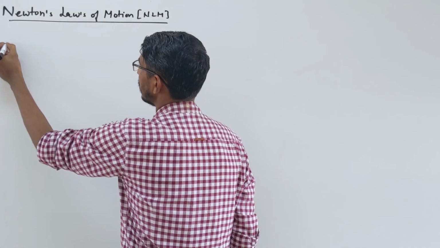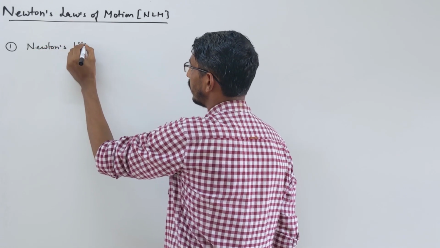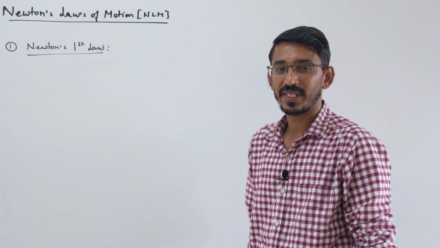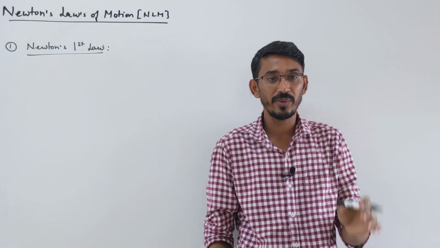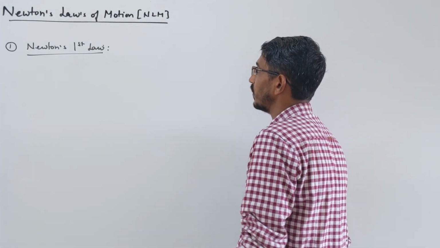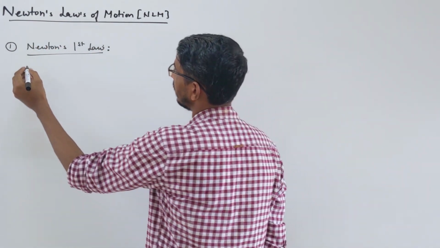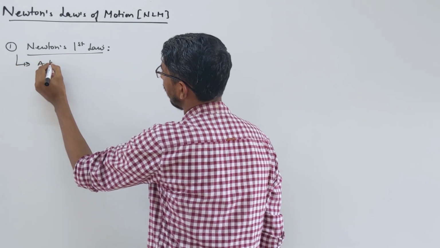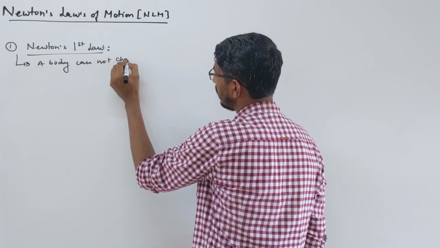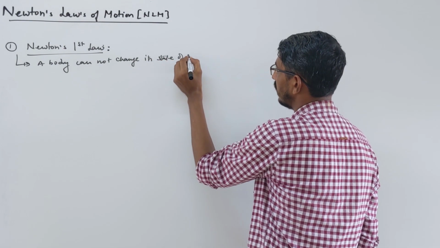So first we're talking about Newton's first law of motion. Newton's first law is simply the definition, and Newton's second law gives the magnitude to calculate force. So let's talk about what Newton's first law is. You have learned in school also that there are many ways you can define it. The simplest would say that a body cannot change its state of rest.